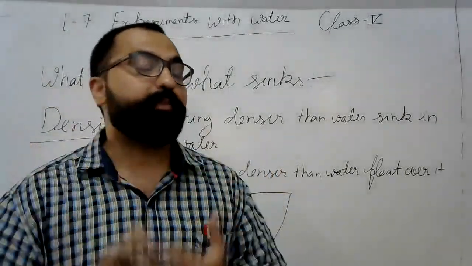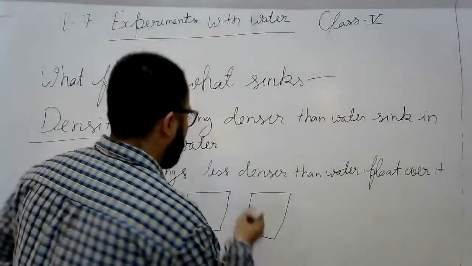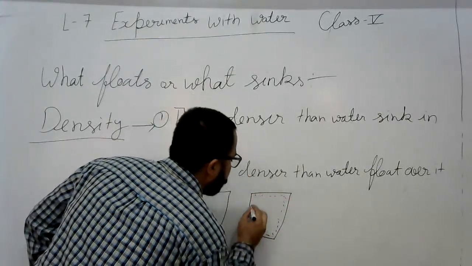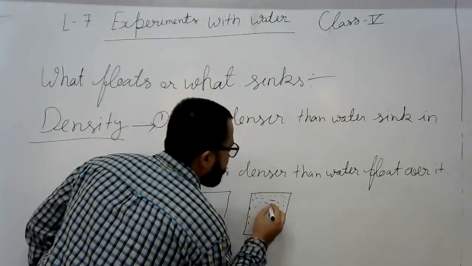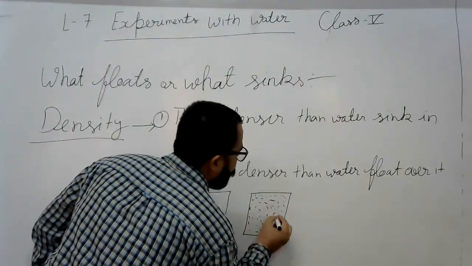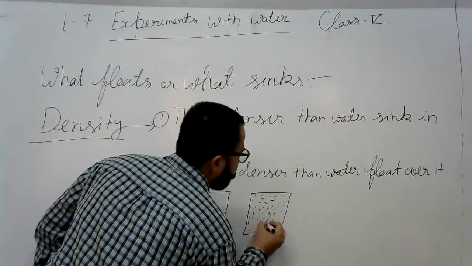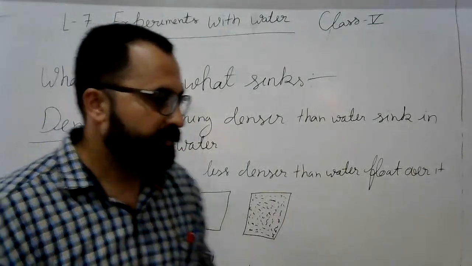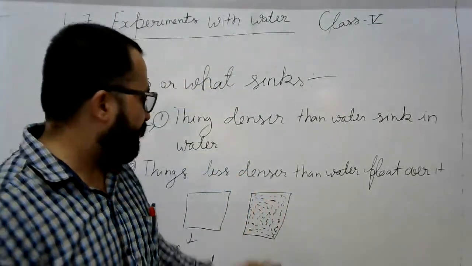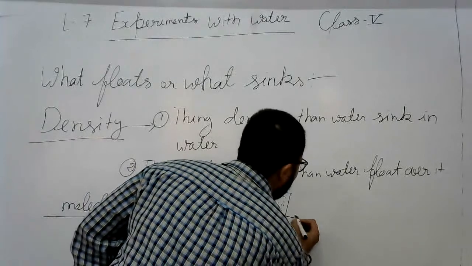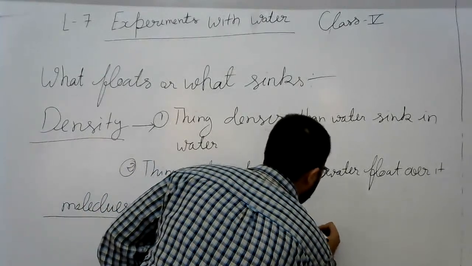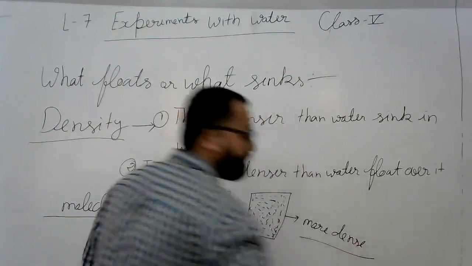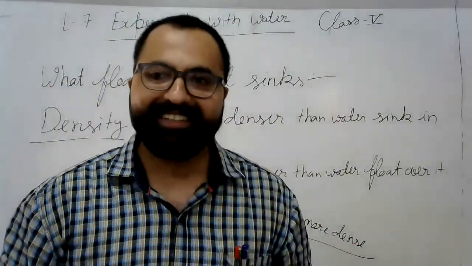And some are tightly packed together molecules, like this. Like we took the example last day, potato. Cool. So potato is an example of more density, more dense we can say. Okay, so now you understand.